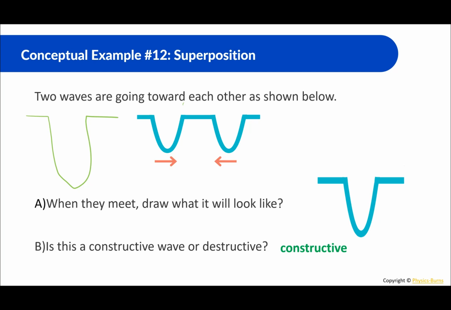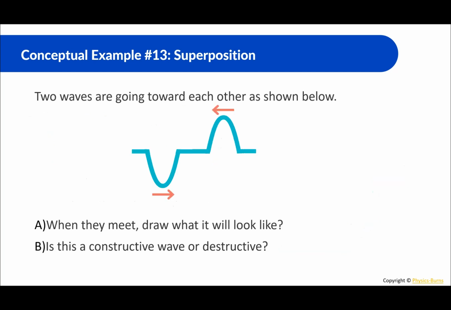Okay, moving on. Two waves are going toward each other as shown below. When they meet, draw what they will look like. So it looks like around the same amplitude, but in different directions. So then what should it look like? It should pretty much just look like a flat line. So when they meet, it should just be a flat line, like that. Is this a constructive wave or destructive? Amplitude is going down, so we call that destructive.